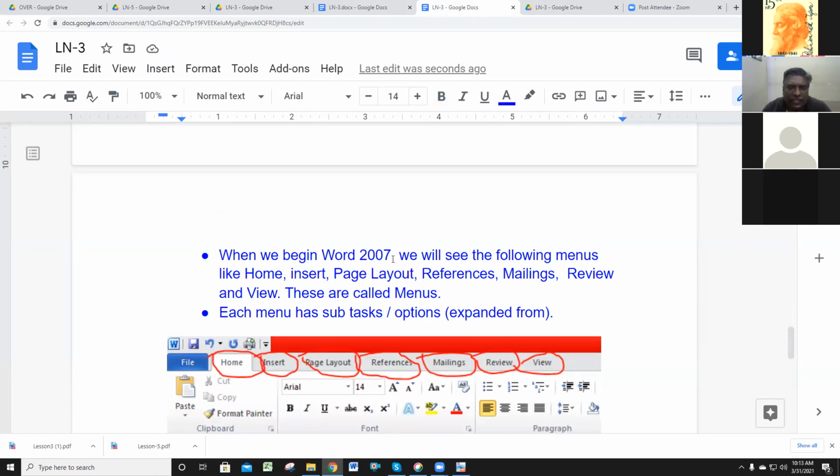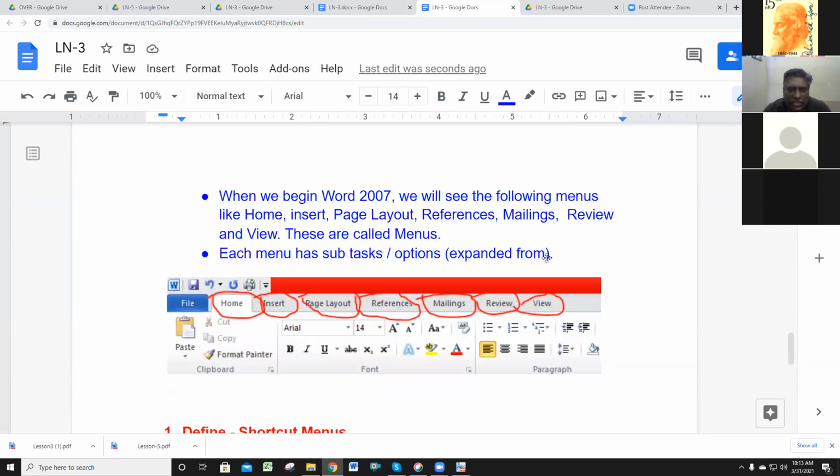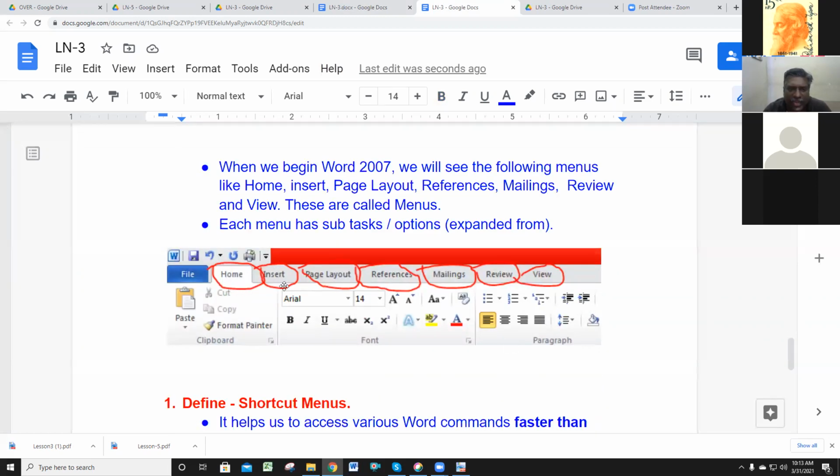When we begin Word 2007, we will see the following menus. What are the menus? Like home menu, insert menu, page layout menu, references menu, mailings menu, review menu. So these are called the menus. Yeah, each menu has subtask options. That is the expanded form.